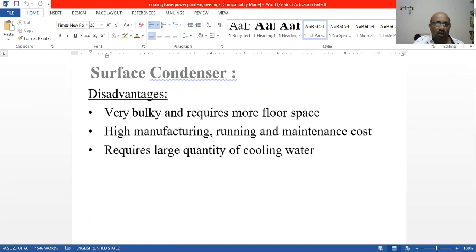It requires more floor space, meaning it occupies a lot. But one of the good advantages is that we use it in large and medium power plants, so definitely the space will be taken.